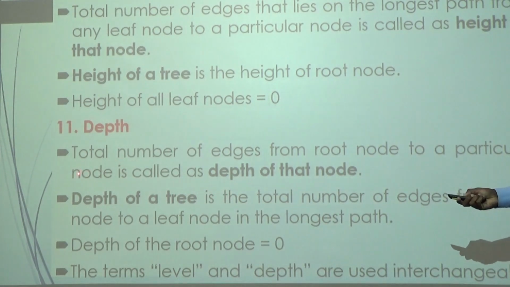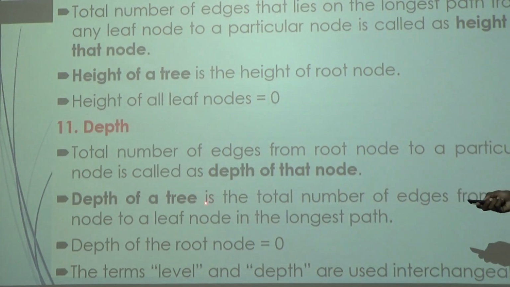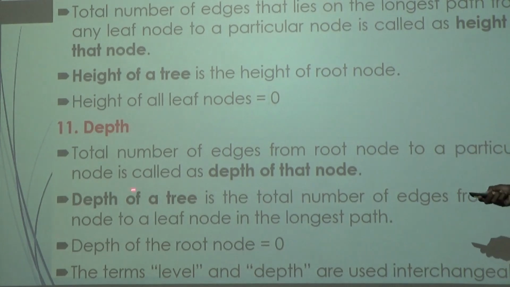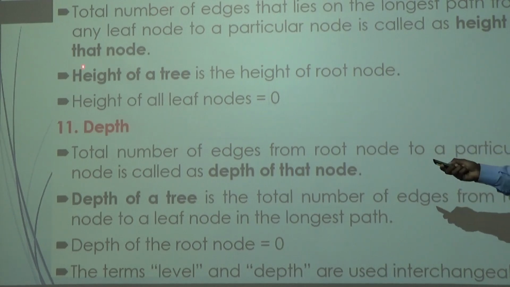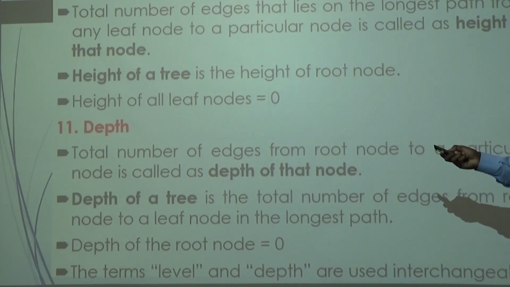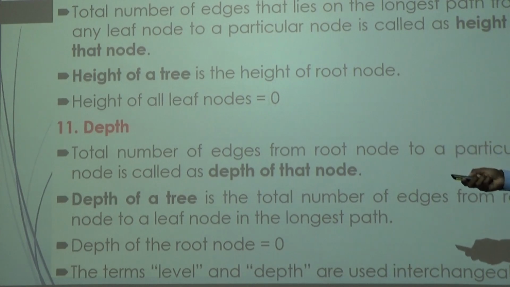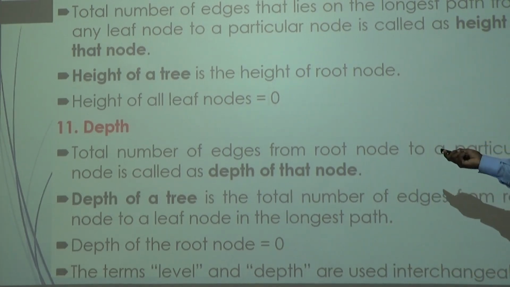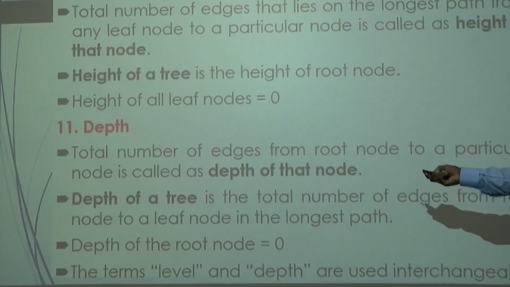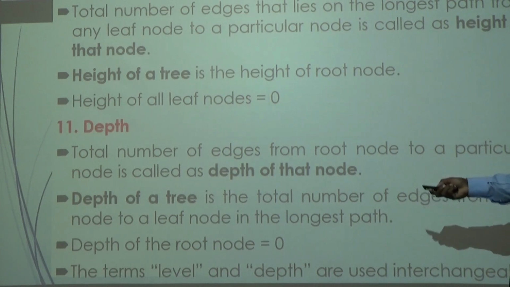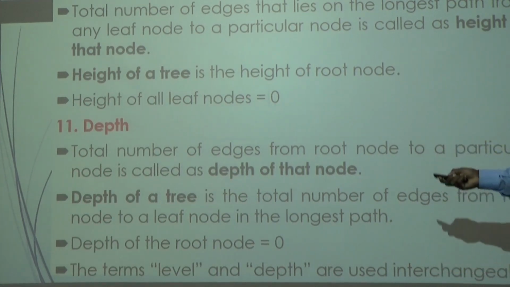Similarly, we have one more term that is called depth of the tree. That is the total number of edges from root node to the leaf node. If you compare the height and depth here, for the height, we calculate the number of edges from bottom to top, that is leaf node to that particular node. If you go for the depth, what is it? The root node to that particular node, that is called depth. Top to bottom, that is called the depth.